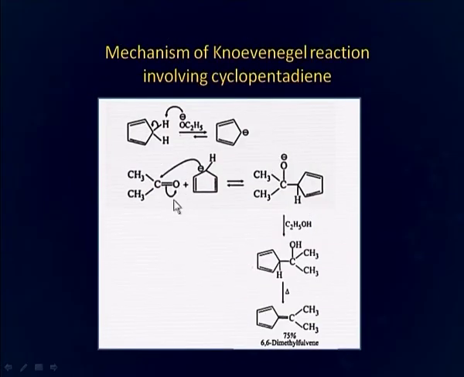Here in this reaction we have shown the mechanism of reaction of cyclopentadiene with acetone. This cyclopentadiene is first converted into its anion and the anion then attacks the carbonyl carbon of acetone. As a result, this fulvene is prepared. Now we will see how ketones react in this Knoevenagel reaction.